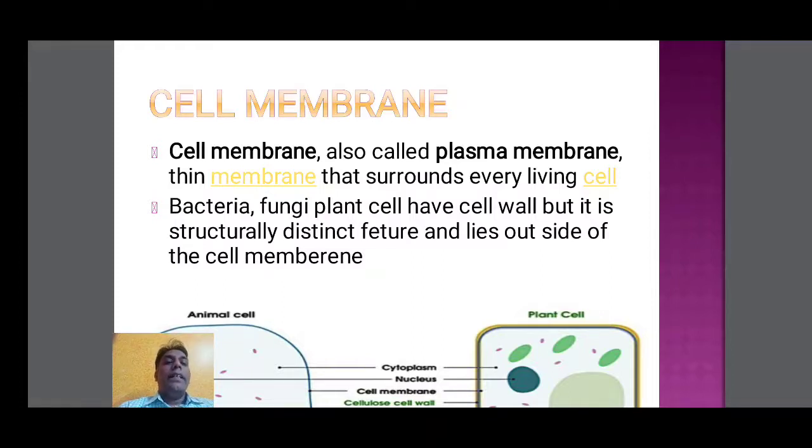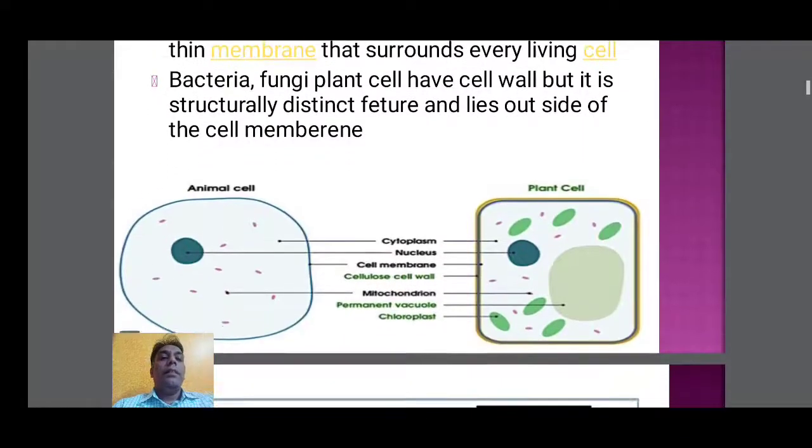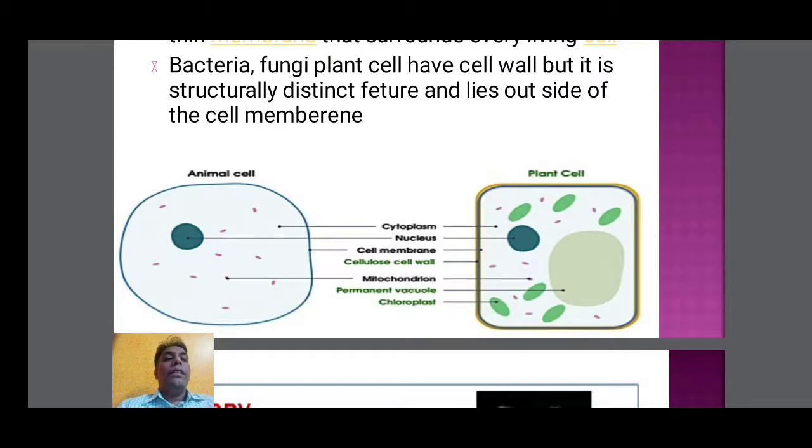Bacteria, fungi, and plant cells have a cell wall, but it is a structurally distinct feature and lies outside of the cell membrane. So the cell membrane is present in both plant cells and animal cells, but plant cells possess a cell wall.